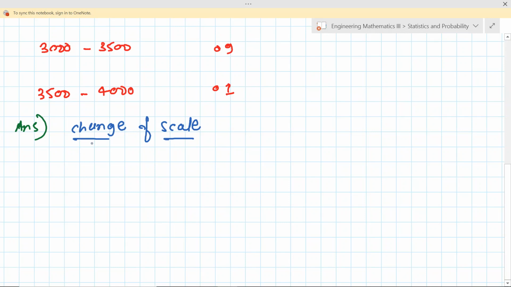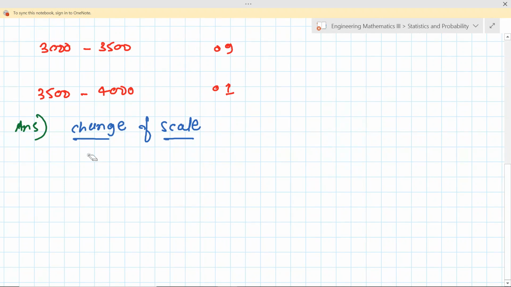The idea is the same: we are changing the scale, shifting the origin. Suppose there is an origin, but we are trying to shift this origin here. This is the basic idea behind this. So let us see how we change this scale.